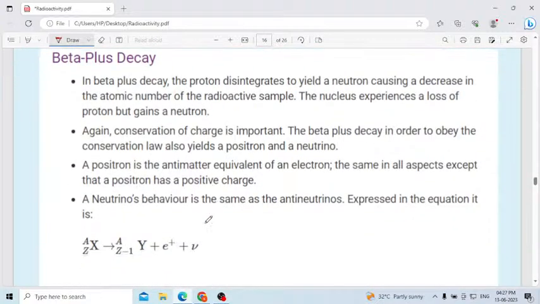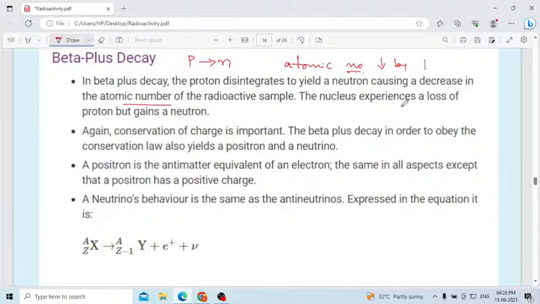Then in the case of beta plus decay, what will happen? In a beta plus decay, the proton disintegrates to yield a neutron, causing a decrease in the atomic number. The atomic number decreases by 1, because the proton is converted into a neutron, and the neutron doesn't have any charge.